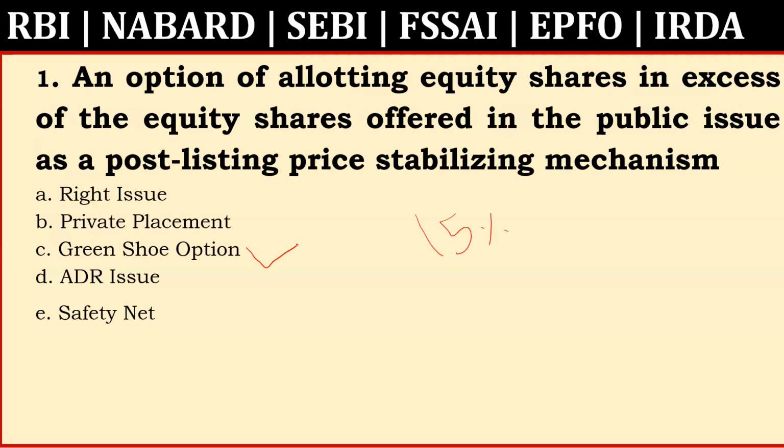Second question, and these, rights issue, private placement, ADR issue, you may be aware about these terms, but safety net may be a new term for few people. And what is safety net?